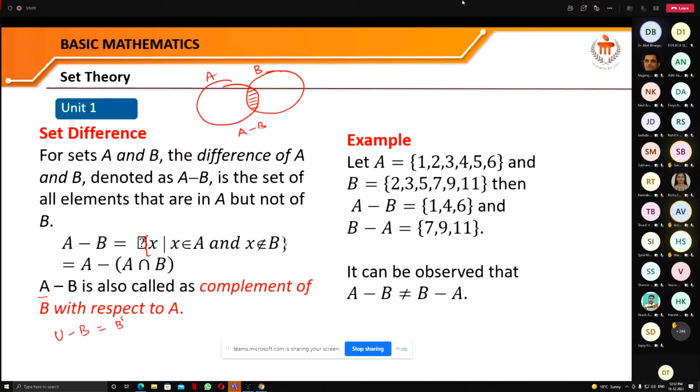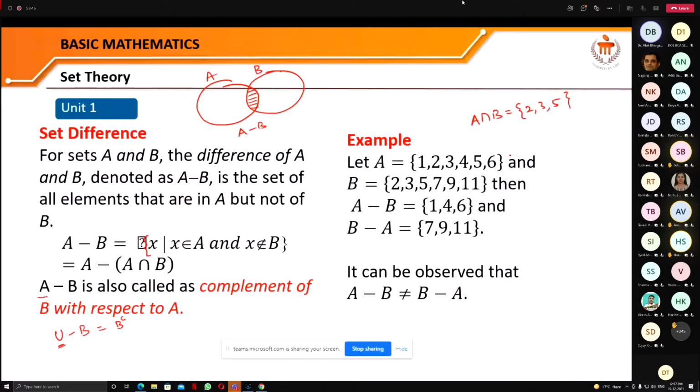It is the complement of B with respect to this universal set. If we take this example that A is equal to 1, 2, 3, 4, 5, 6 and B is here, then A minus B is what? Let us delete the common elements from the set A, and the common elements are what? You can see that A intersection B is 2, 3, 5. These are the common elements.